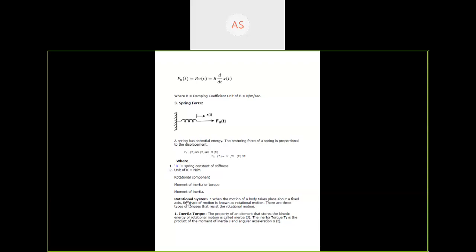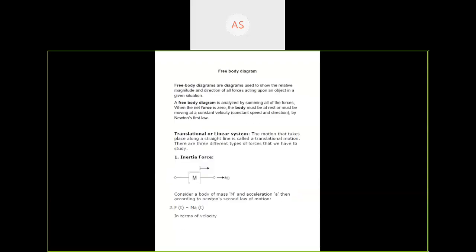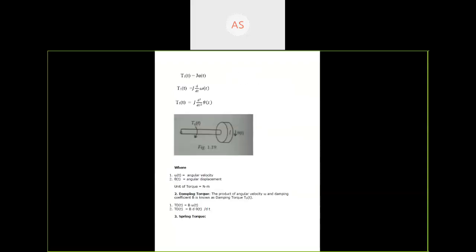Next is rotational motion. When motion of a body takes place about a fixed axis, this type of motion is known as rotational motion. There are three types of resisting torque that exist in rotational motion. First is inertial torque. Inertial torque is given by T1 is equal to J alpha(t), where J is moment of inertia and alpha is angular acceleration.